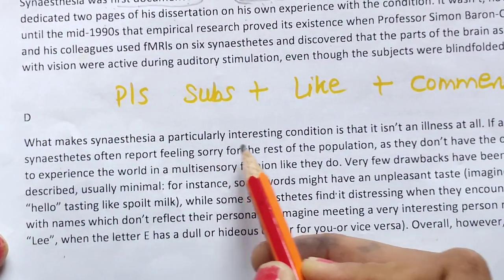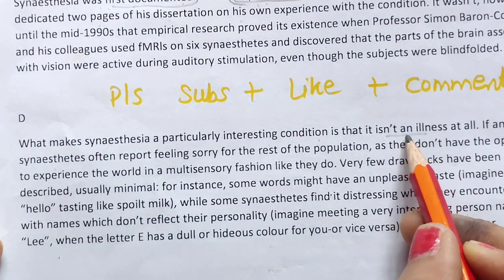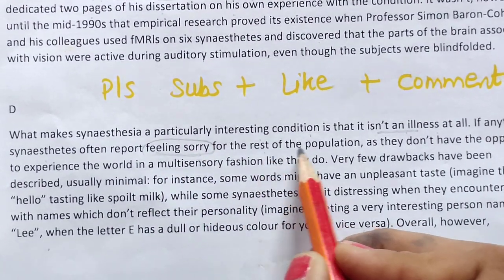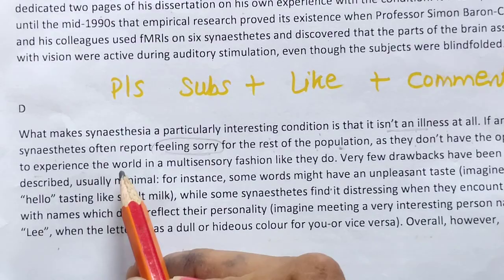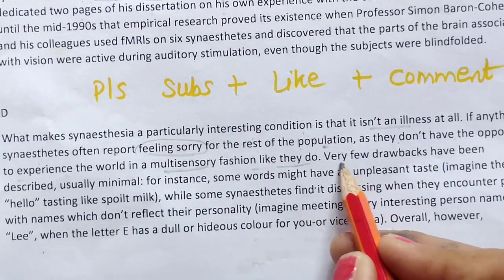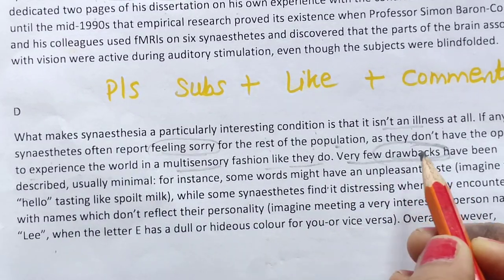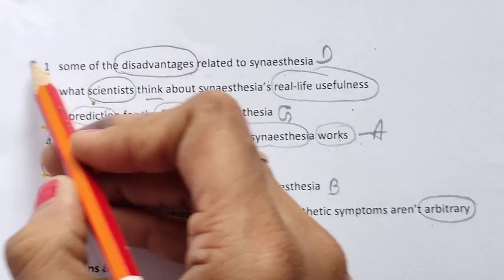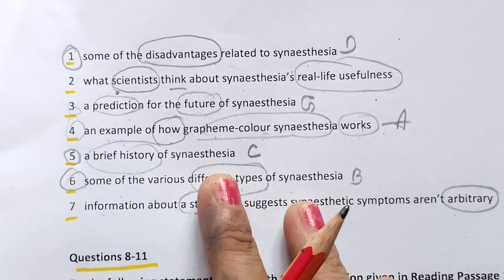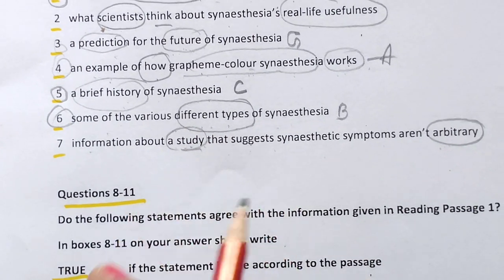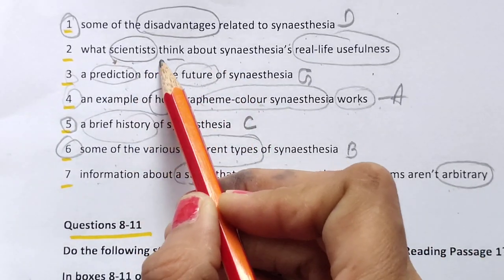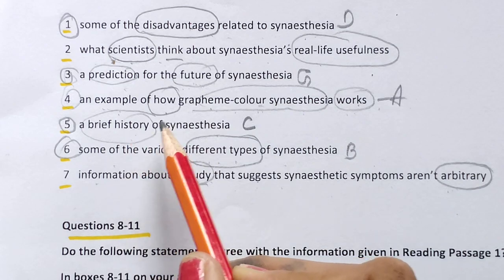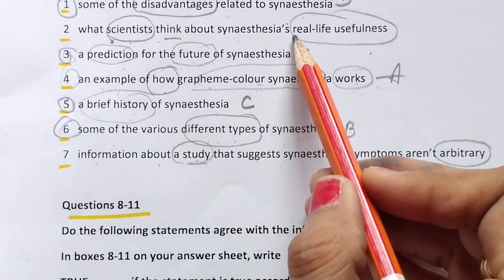What makes synesthesia a particularly interesting condition is that it isn't an illness at all. If anything, synesthetes often report feeling sorry for the rest of the population, as they don't have the opportunity to experience the world in a multisensory fashion like they do. Very few drawbacks have been described. Drawbacks means disadvantages. So I will go with that. Disadvantages means D paragraph will come. Okay, so with the help of only the keyword strategy, we can find so many answers. Now we have left scientists, real life useful, prediction for future also we have done, and this also. Seventh and second is left.